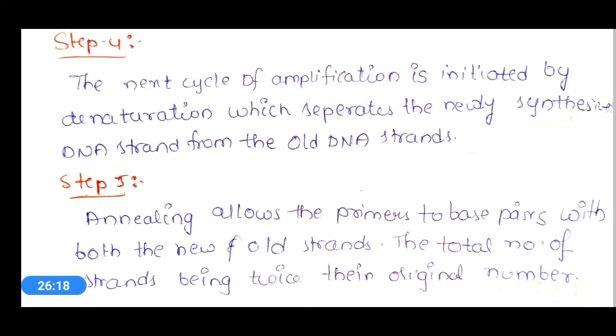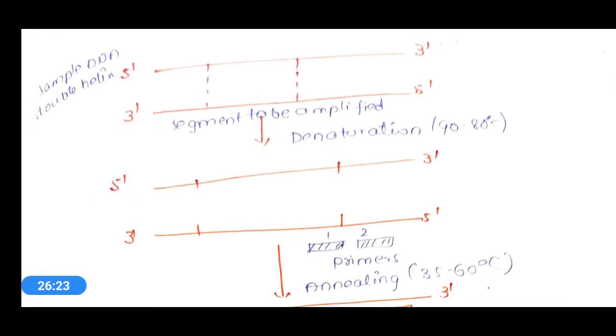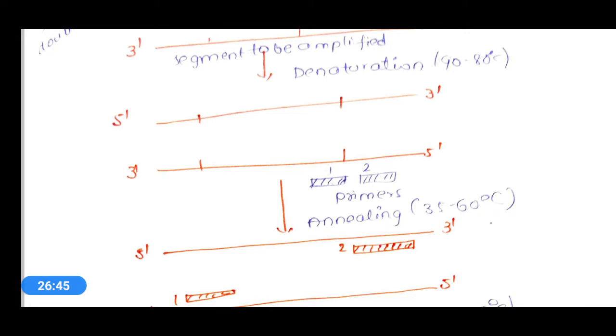Okay, and if you see this diagram, what happened from first to last, sample DNA, a double helix is denatured, and this particular denaturation is done at 90 to 98 degrees centigrade. Here it is 98 degrees. And next primers will be added. That means annealing of the primers to the 3' end of each DNA strand will be carried at 40 to 60 degrees centigrade.